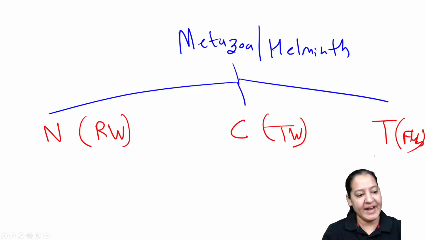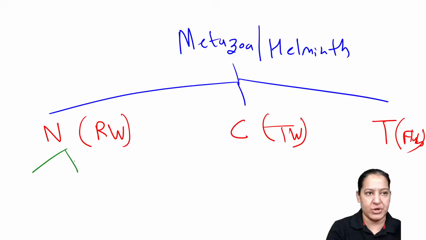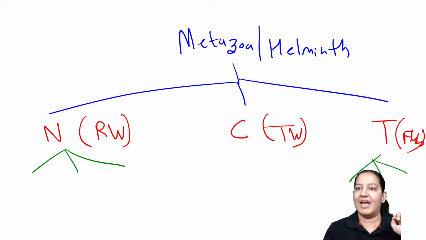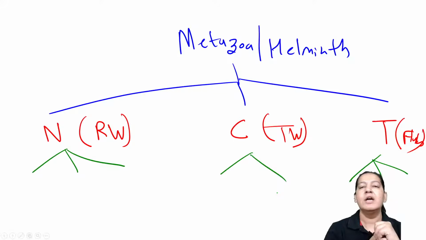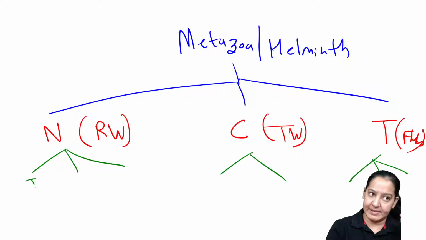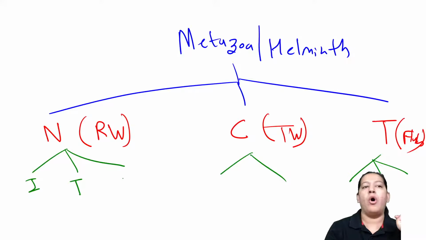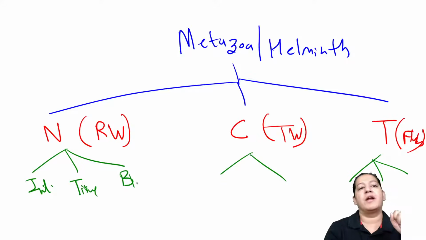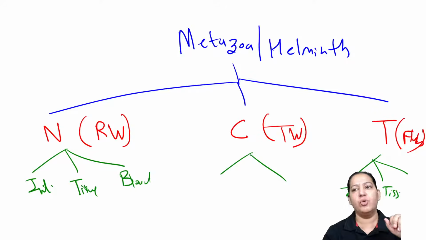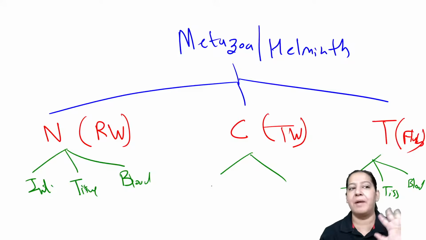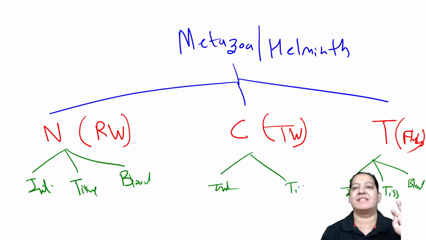Now listen, everyone. I will divide nematodes into 3 categories, trematodes also into 3 categories, but cestodes only into 2 categories. So what are these categories? Either they reside in intestine, or they reside in tissue, or they reside in blood. So intestinal nematode, tissue nematode, blood nematode. Here also trematodes: they reside in intestine, tissue, or blood. But cestodes don't reside in blood, either intestine or tissue. That's it. Give me a thumbs up.